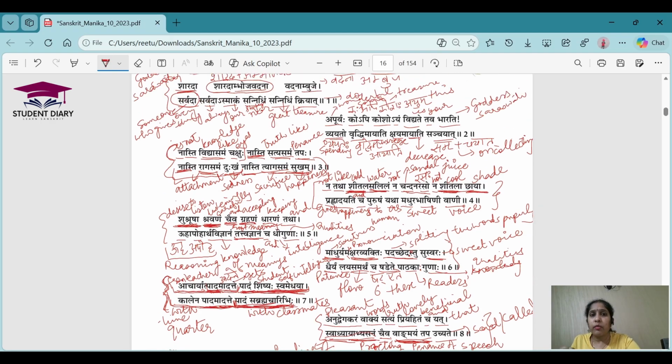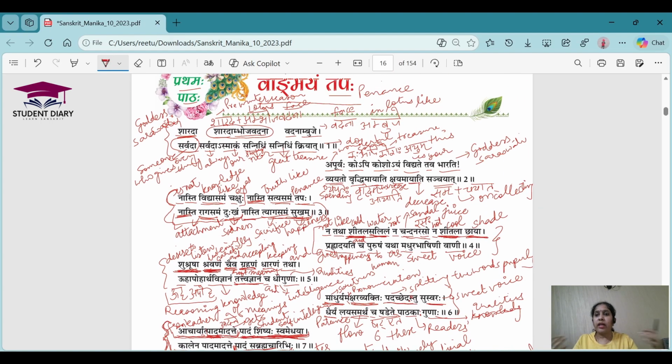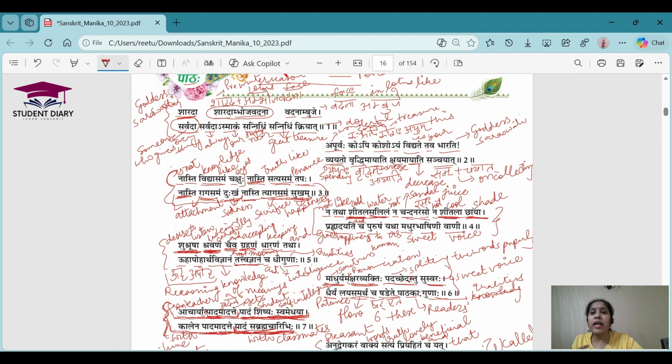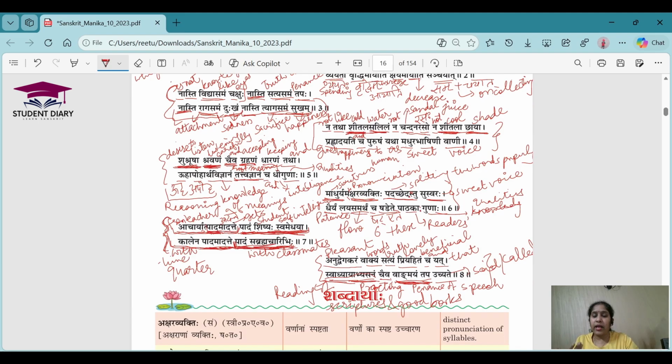Right? So in this poem, the poet is actually telling very good words, right? It's such a beautiful poem. First, he started the poem with praying to Goddess Saraswati. Then he was talking about his treasure, and then he was talking about general good things which people can feel. And then he told us about the qualities of the intelligence, about the qualities of the readers, and then he told how everyone around us is having an impact on us in our learning. And then at the end, he told us what actually is the penance of speech, right? I like the chapter so much, and I hope you also like the chapter.